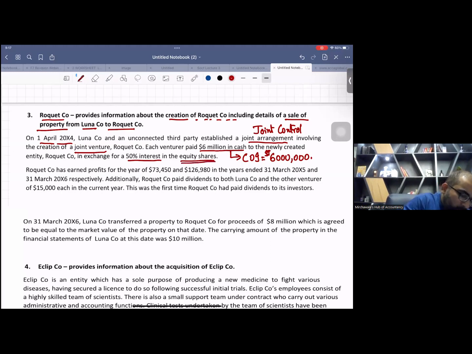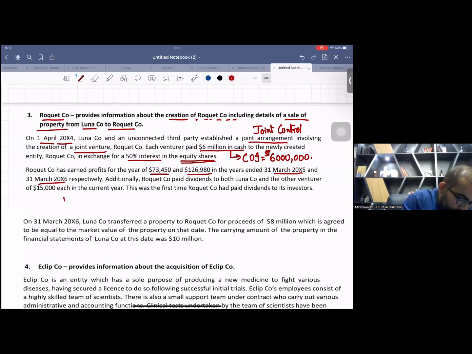Now, Rocket company has earned profits for the year of 73450 and 126980 in the year to 31st March X5 and X6. Now wait. The question is related to two accounting periods.